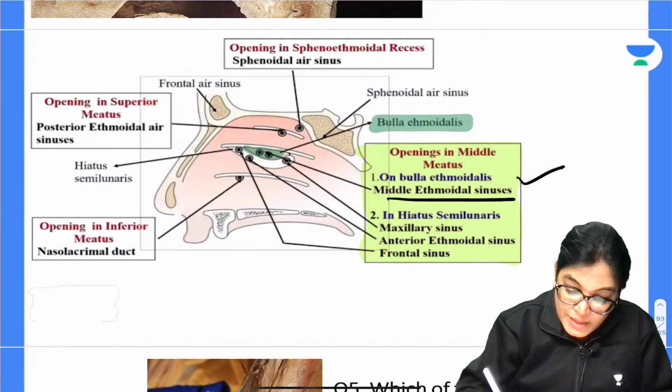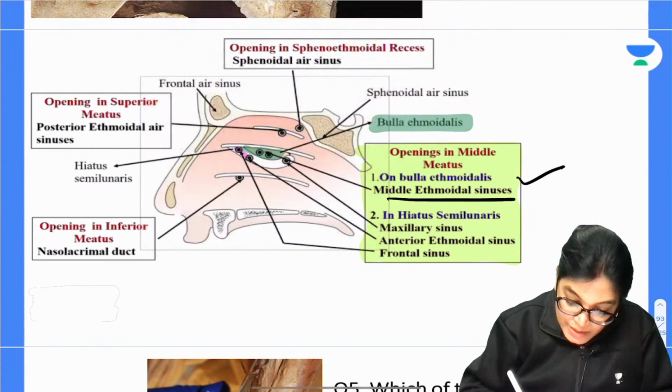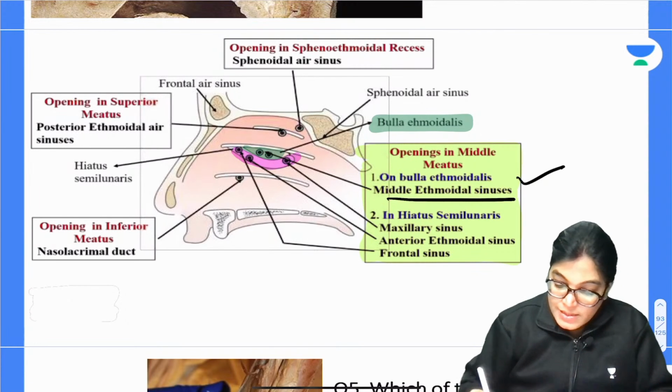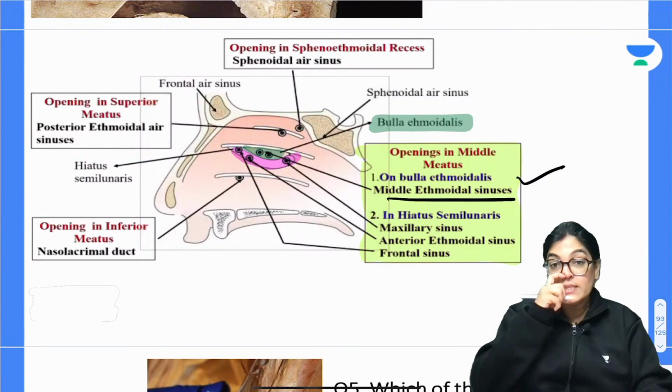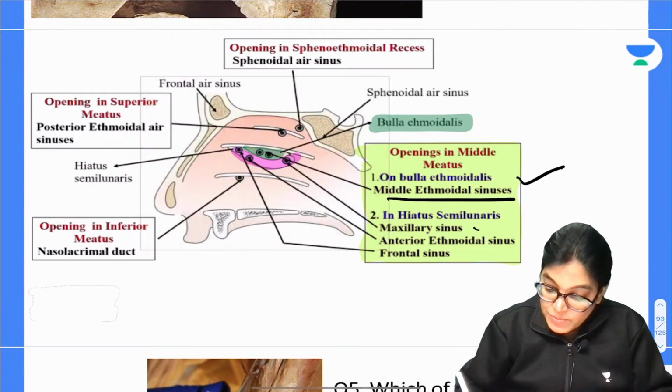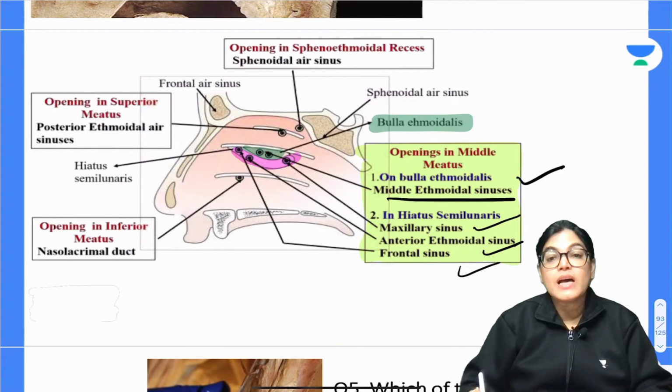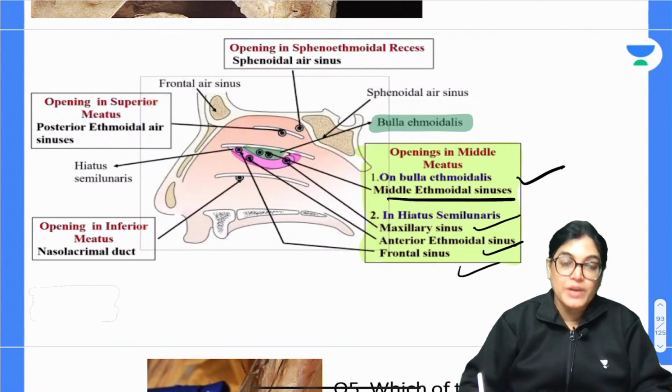Below the bulla ethmoidalis there is a shallow area called the hiatus semilunaris. Structures opening in the hiatus semilunaris are the maxillary air sinus, anterior ethmoidal air sinus, and frontal sinus.